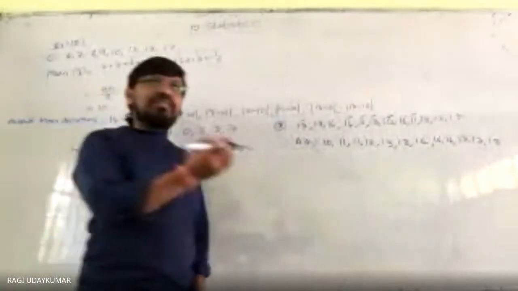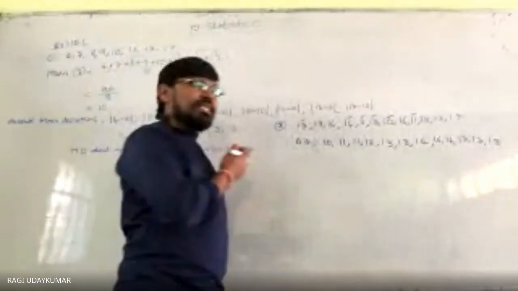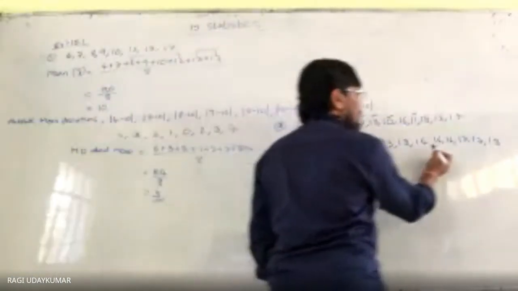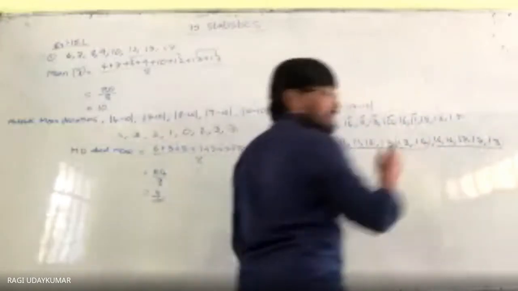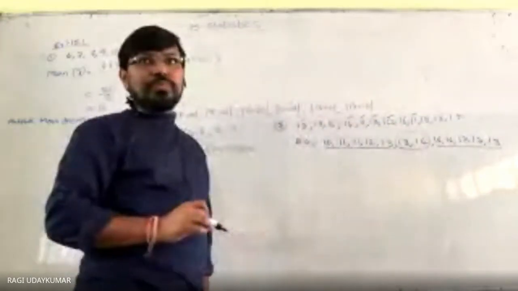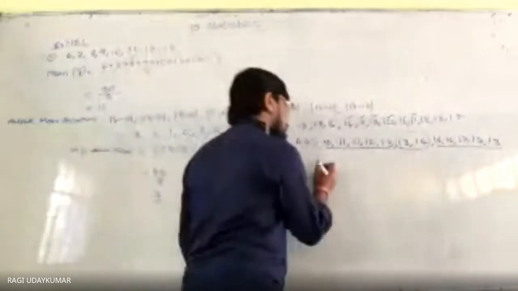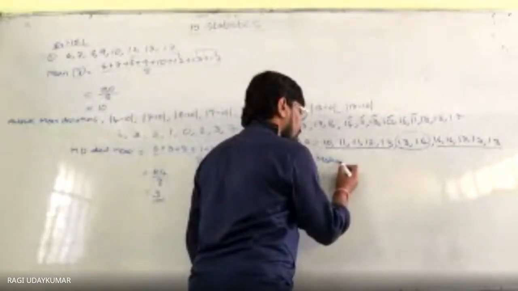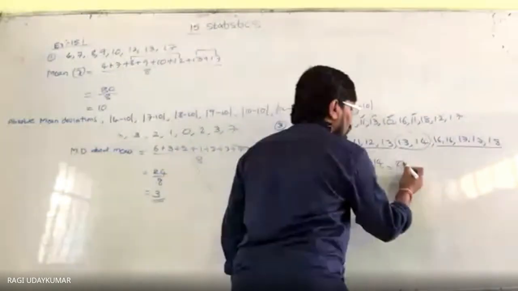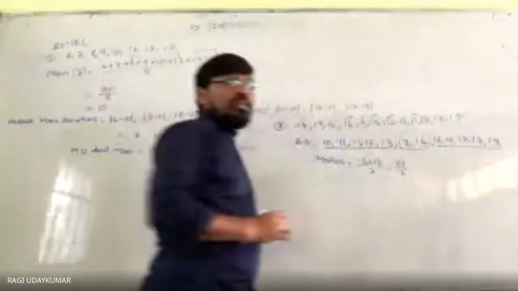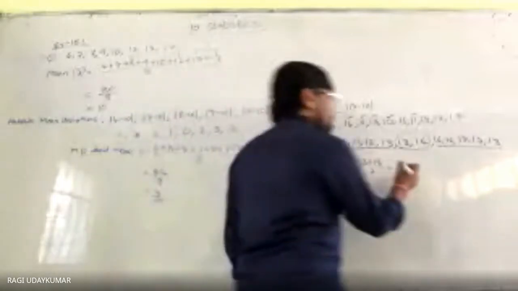Whenever you have 12 observations, take the middle-most observations: take 5 from this side, 1, 2, 3, 4, 5, and 5 observations from the other side. So the middle values you are going to have are 13 and 14. So median is equal to 13 plus 14 by 2, which is equal to 27 by 2, which is equal to 13.5.